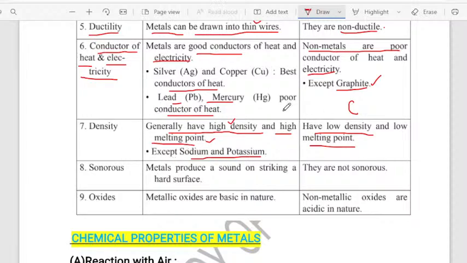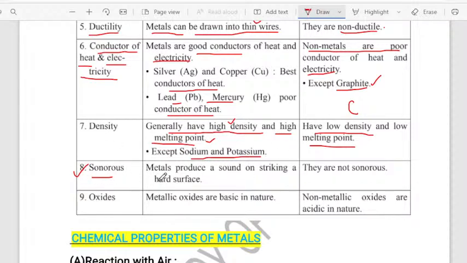Very important. Moving to the next, in the examination they will ask: the bells of the temples are made up of metals, what is the reason? Because metals have the property called sonority. As they are sonorous in nature, we use metals for preparing the bells in the temples. Very important. Metals are sonorous in nature. What is meant by sonorous, dear students?